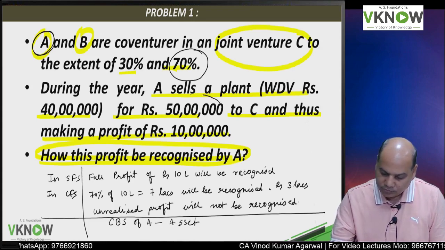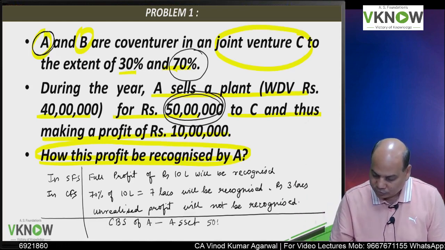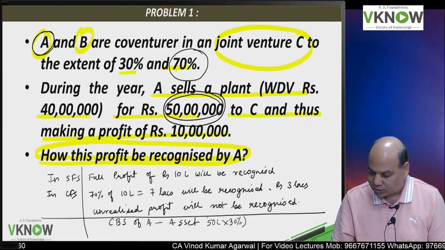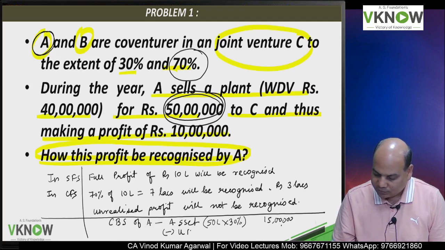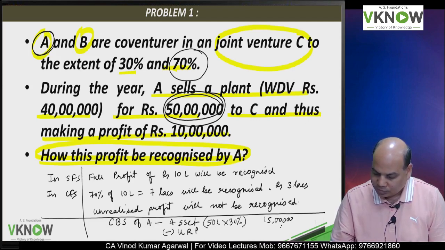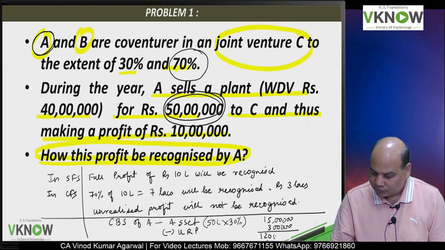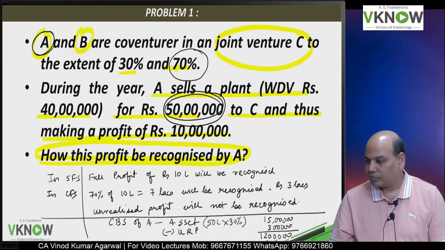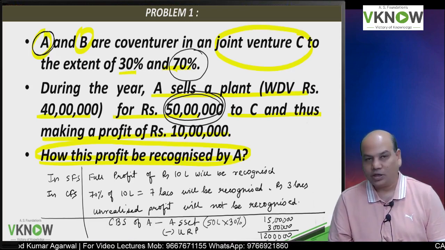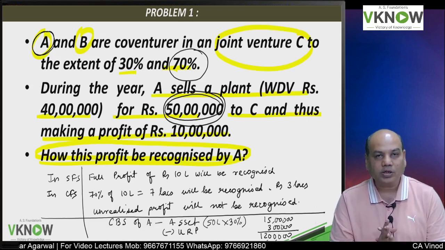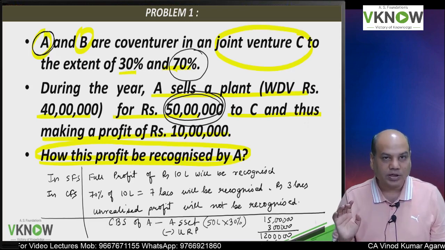the asset will appear, this is 50 lakh in the books of joint venture. So 50 lakh into your share 30% in the asset, 15 lakh, but you are going to eliminate unrealized profit equal to 3 lakh. So therefore, this asset will appear in the balance sheet at 12 lakh only, and 3 lakh unrealized profit will be reduced from the consolidated profit and loss also. So that is how the answer will be presented by the student.